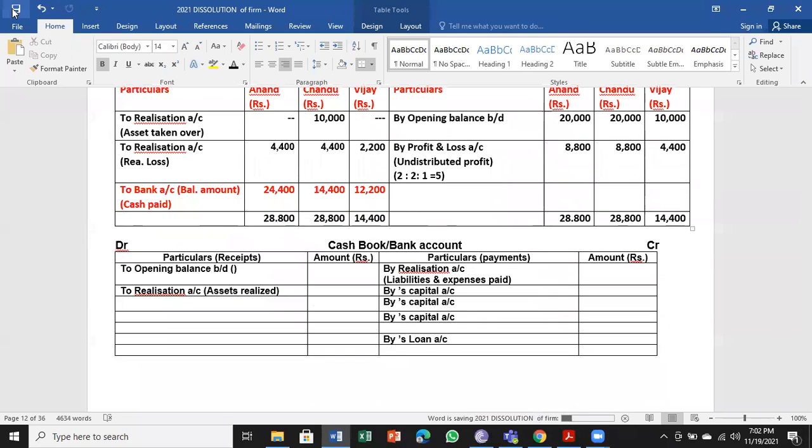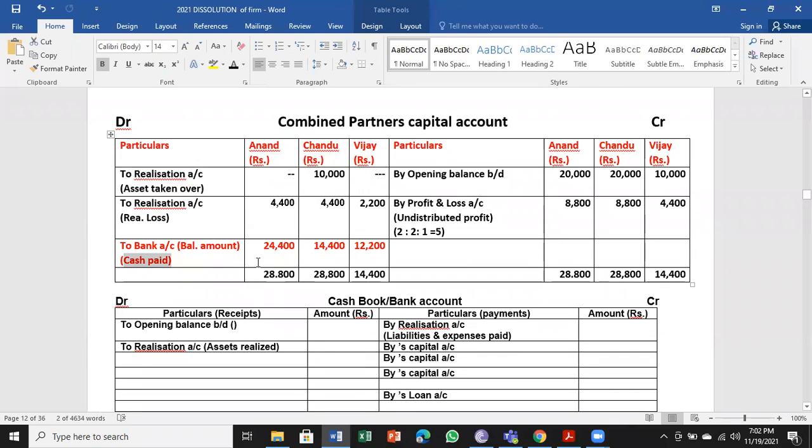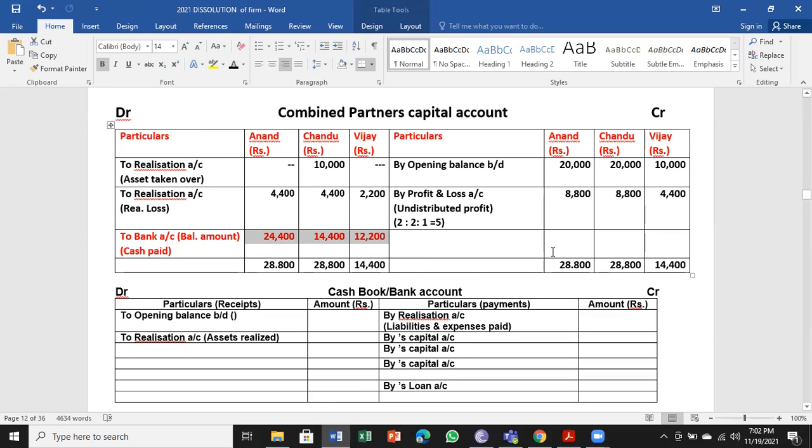Perfect. Very nice. So we have the balance written as by bank account. The meaning of that is cash paid by the business. Whatever was left in the business has been paid. So we are not finding what is left over in the business. We are not finding that. And when we balance the capital accounts, automatically we will come to know the amount that is left in the business and divided among the partners.